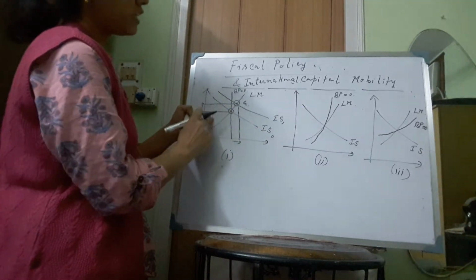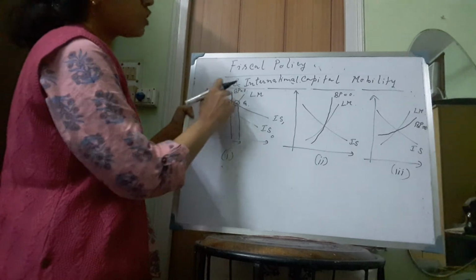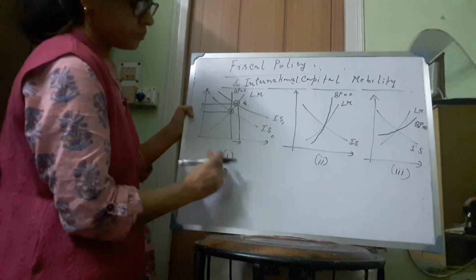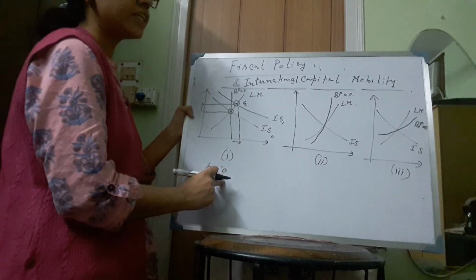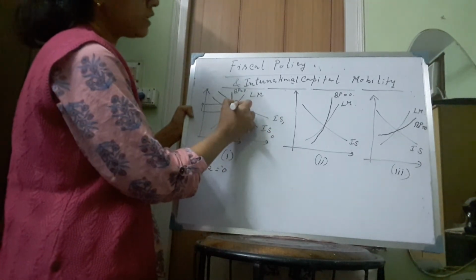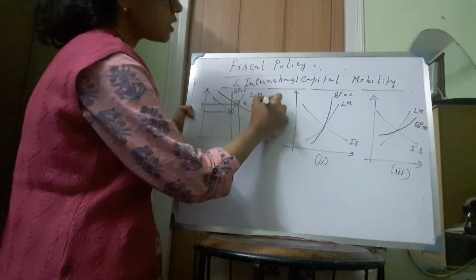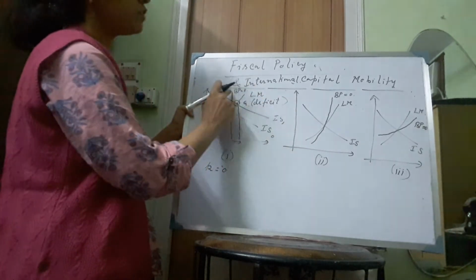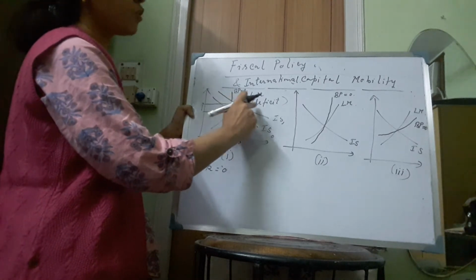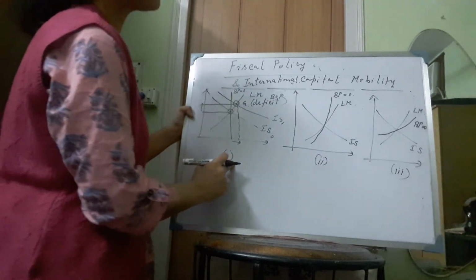Now even if the rate of interest is high, there will be no capital mobility, because the BP schedule is vertical here and K is equal to 0. So here we are assuming that there will be no international capital mobility even if R rises. So the economy will remain here, and we will have a deficit in the balance of payments, because we know that to the right of the BP schedule there is always a balance of payment deficit. So at the new equilibrium point G, there will be a balance of payment deficit. This is the case in diagram 1.